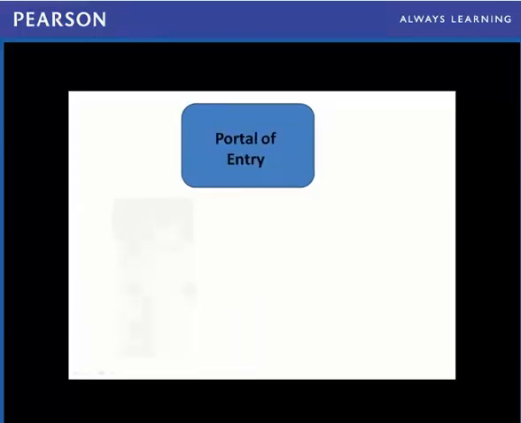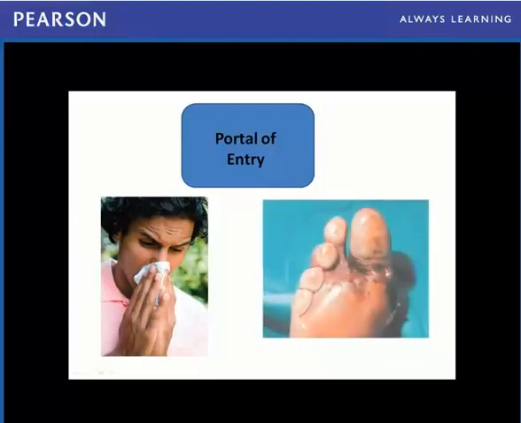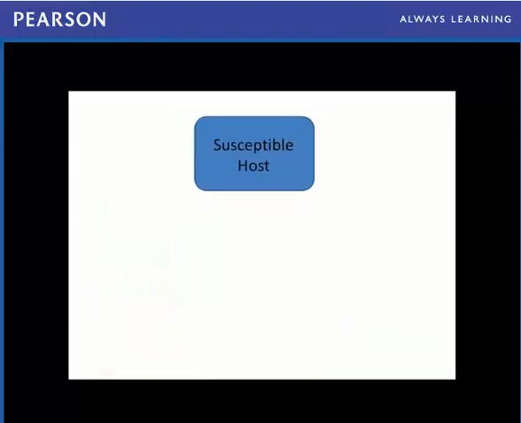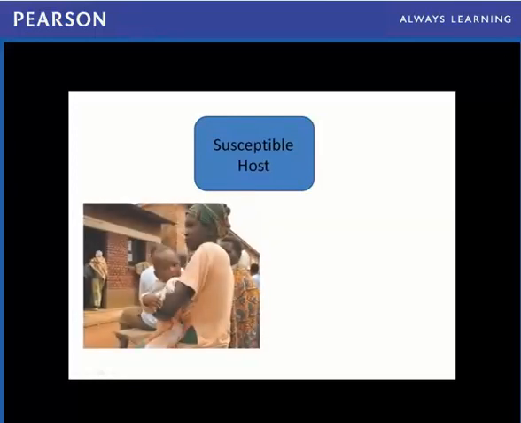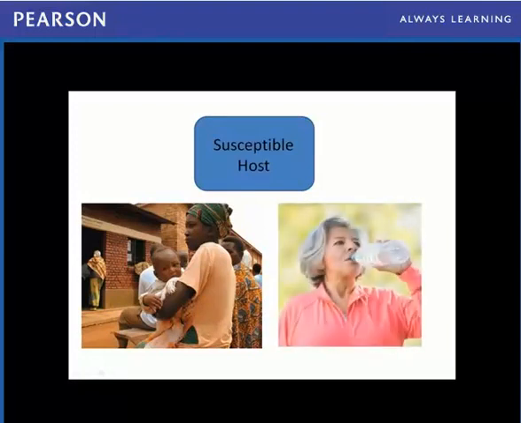The infection then enters another organism through a portal of entry. These include the respiratory tract, gastrointestinal tract, urinary tract, genitals, mucous membranes, and breaks in the skin. Some people are more susceptible to infections than others. They include the unvaccinated, surgical patients, the elderly, cancer patients, burn patients, and diabetics.